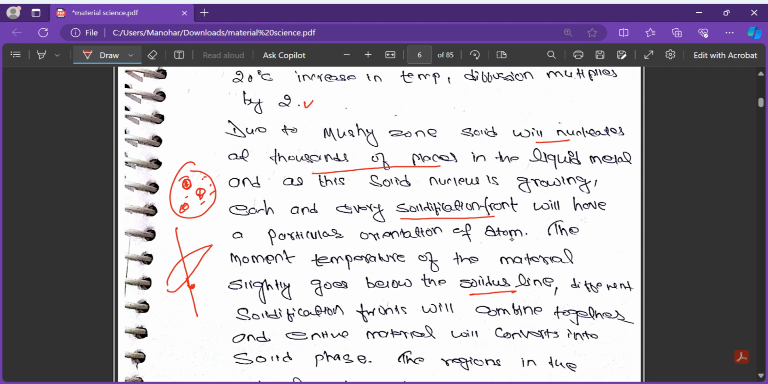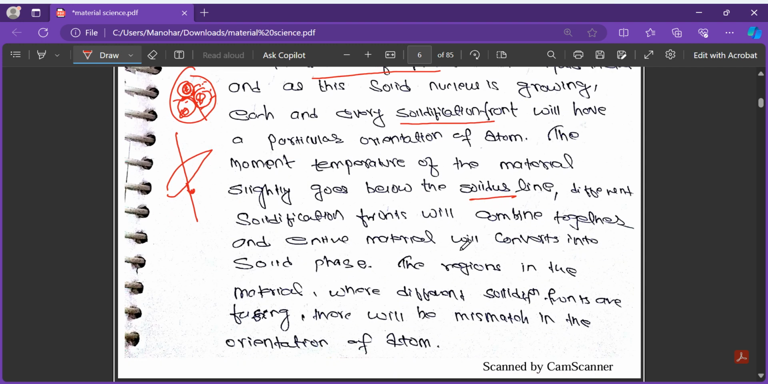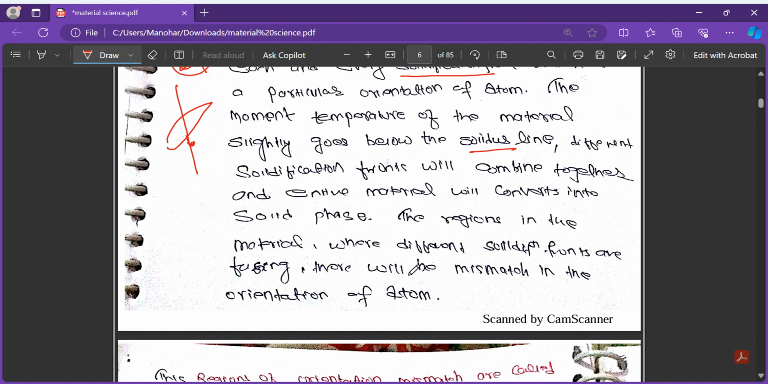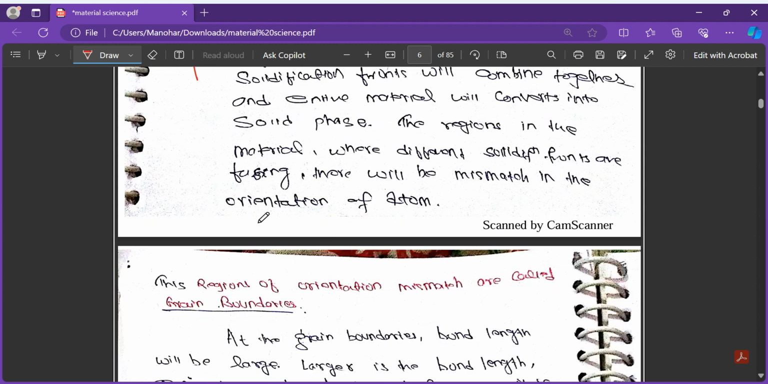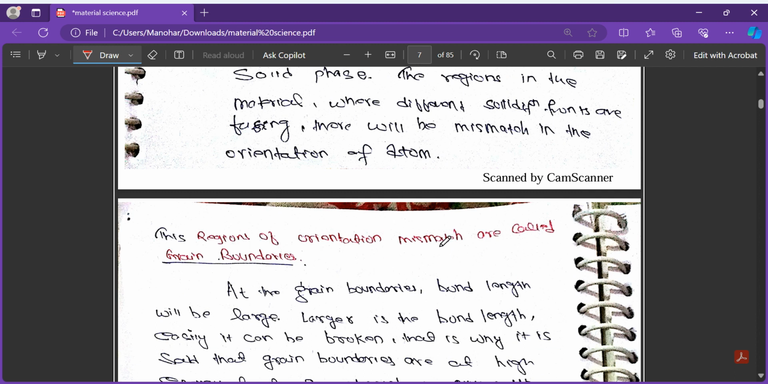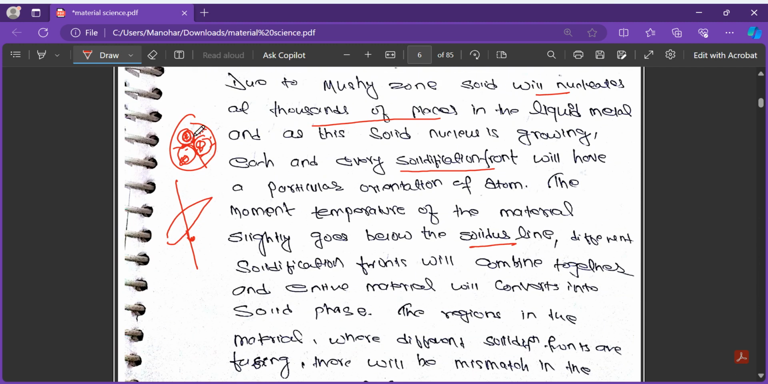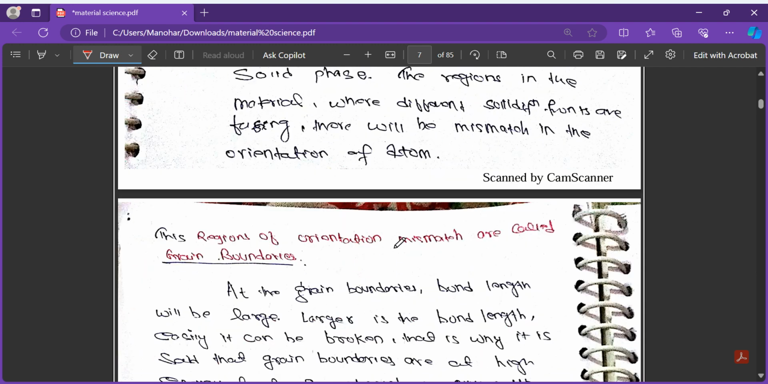What happens is these solidification fronts will grow, and they will meet. The solidification fronts will merge here, and they will form a boundary called the grain boundary. The different solidification fronts combine together, and the entire material converts into the solid phase. The region where different solidification fronts are fusing, there will be a mismatch in the orientation of the atoms. This region of mismatched orientation is known as the grain boundary.